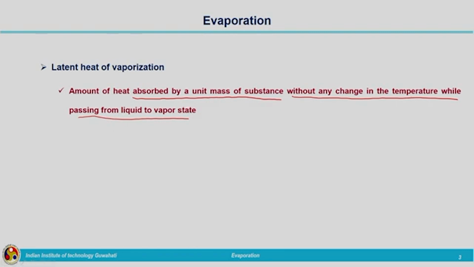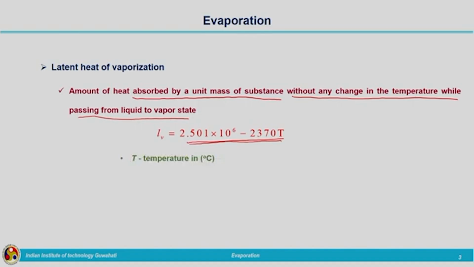We have an equation to calculate the latent heat of vaporization, given by an empirical equation. It is given by Lv = 2.501 × 10^6 − 2370 T. This is an empirical equation, so you have to be very careful about the units.